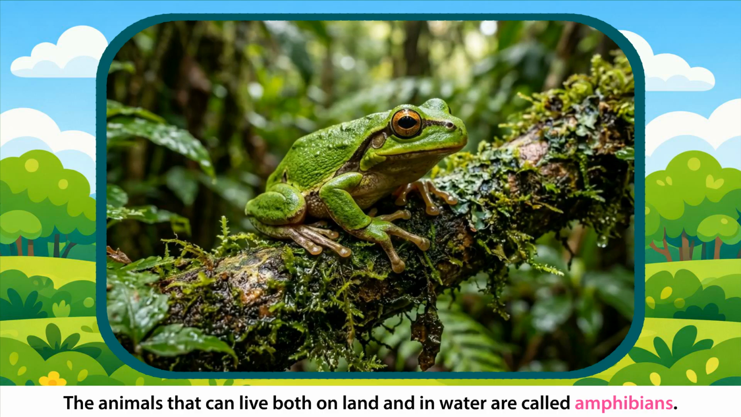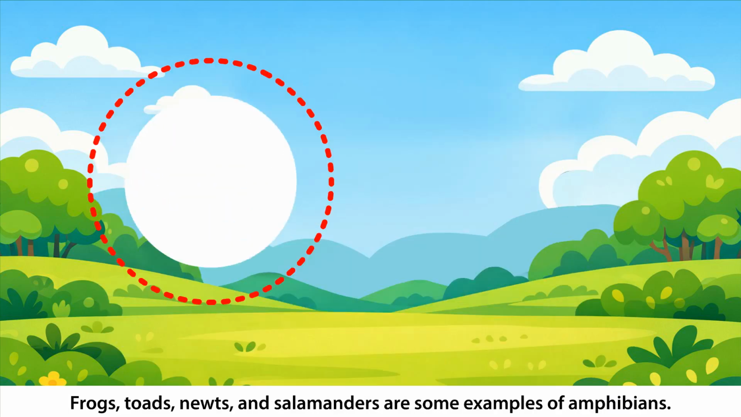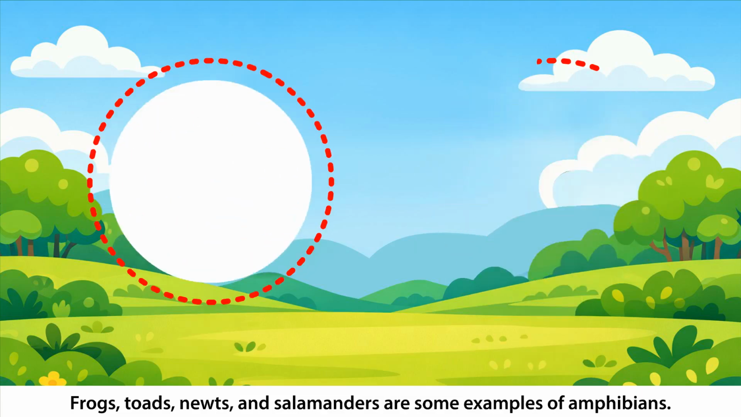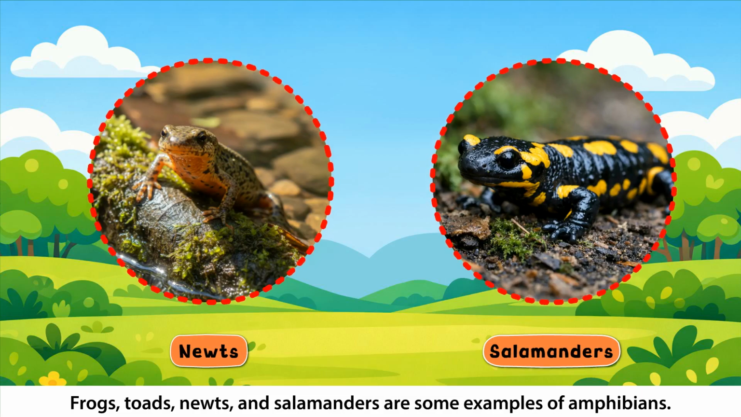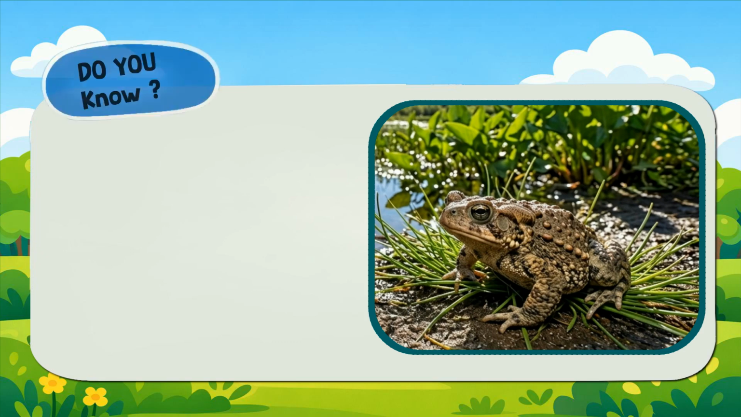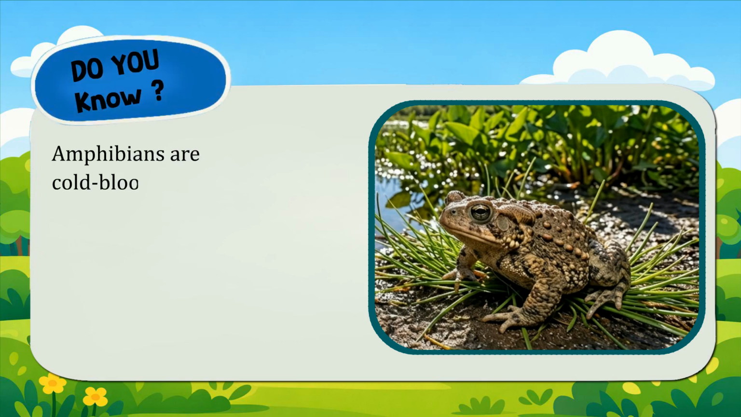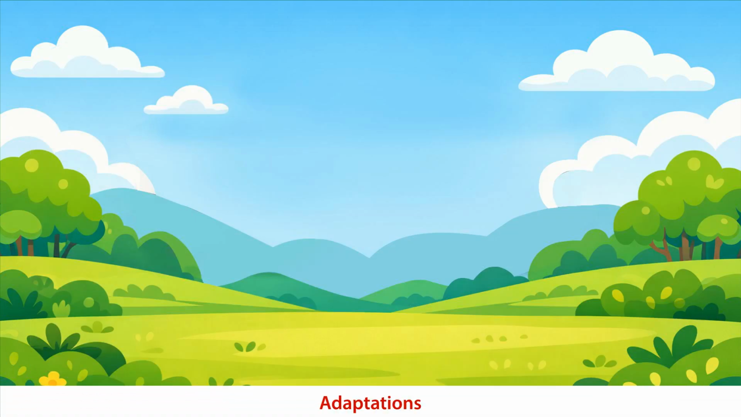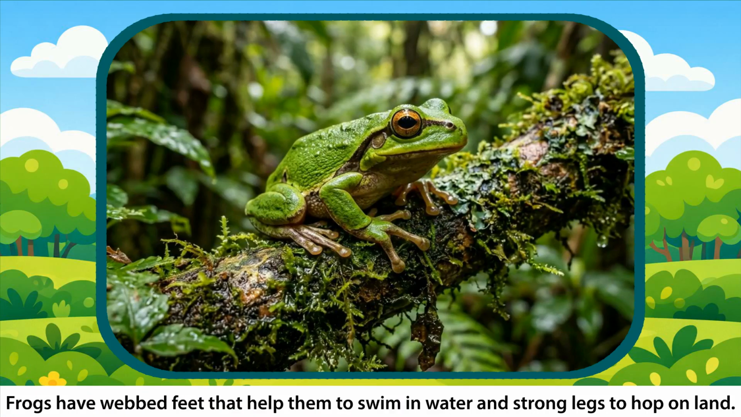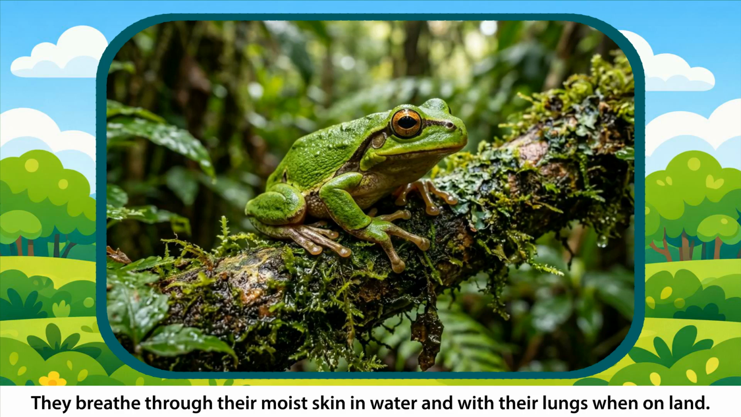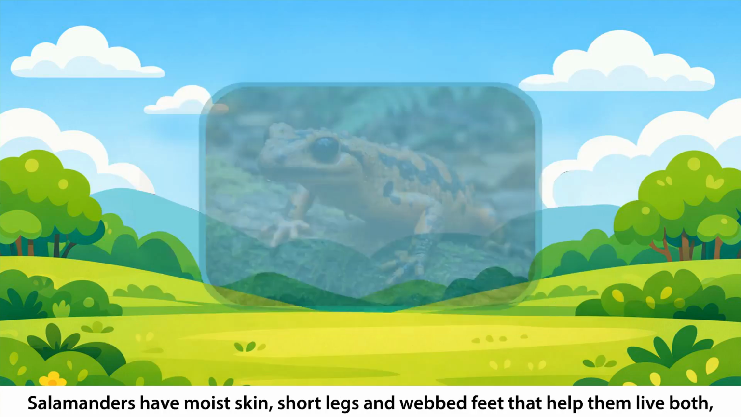Amphibians. The animals that can live both on land and in water are called amphibians. Frogs, toads, newts, and salamanders are some examples of amphibians. Do you know amphibians are cold-blooded vertebrates that do not have scales? Adaptations. Frogs have webbed feet that help them to swim in water and strong legs to hop on land. They breathe through their moist skin in water and with their lungs when on land.